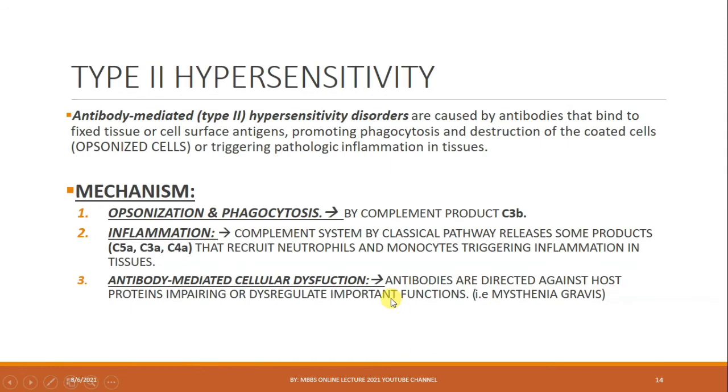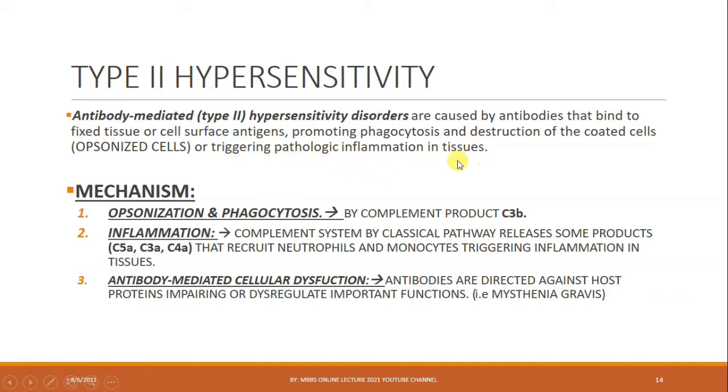So let's discuss type 2 hypersensitivity. It is an antibody mediated hypersensitivity disorder. These are caused by antibodies that bind to fixed tissue or cell surface antigens, promoting phagocytosis and destruction of coated cells, opsonized cells. Coating of a bacteria or any cells by antibodies is called opsonization. Or this triggers triggering pathologic inflammation in tissues.